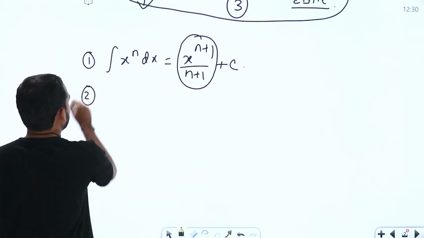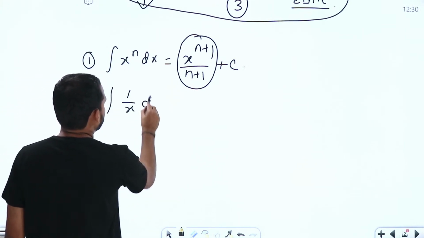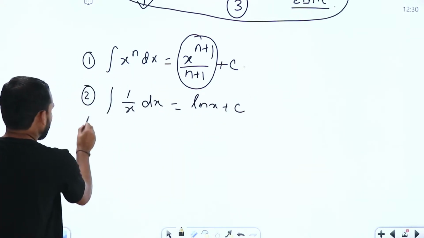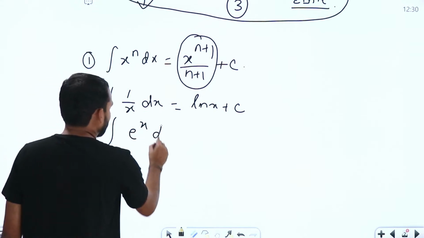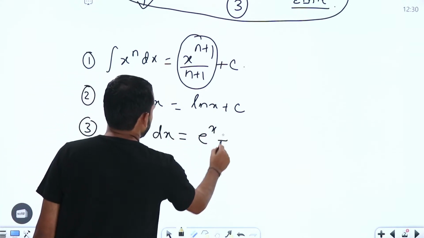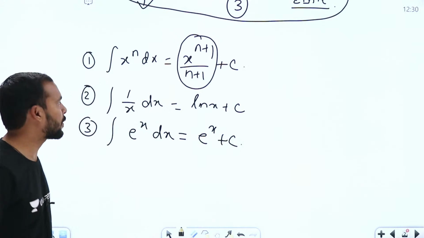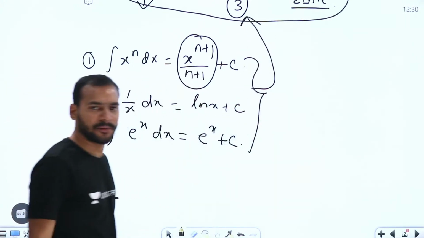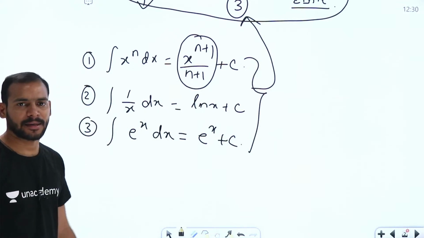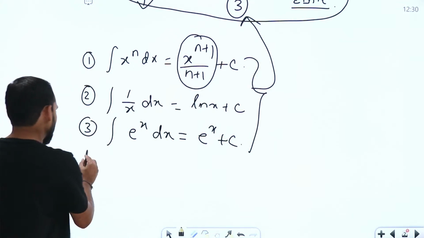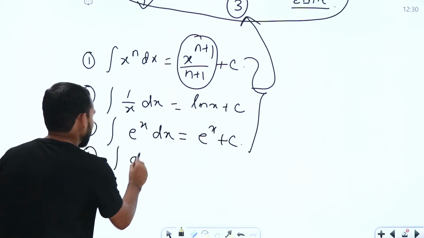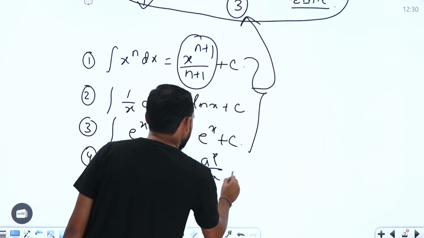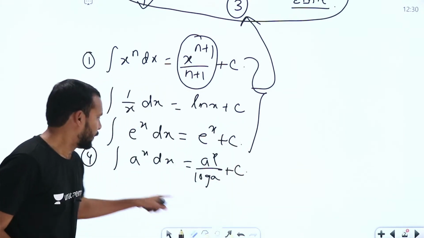Similarly, the next one is integral 1 by x dx is going to be log x plus c, right? Similarly, the third one is integral e power x dx is equal to e power x plus c, right? Try to remember these three formulas. From these three formulas only we can give these three general results. So integral a power x dx is equal to a power x by log a plus c here.